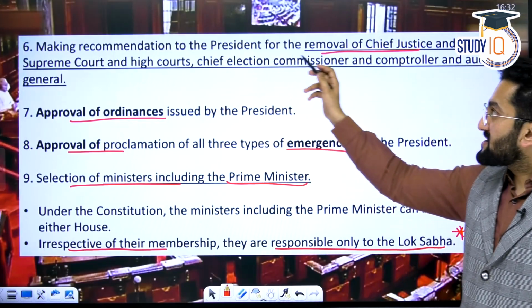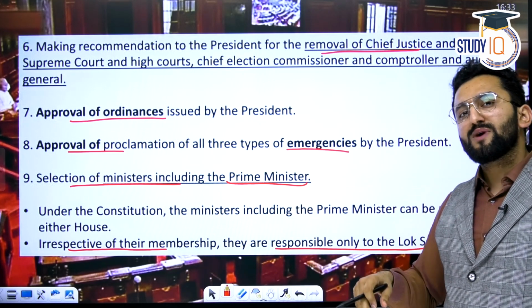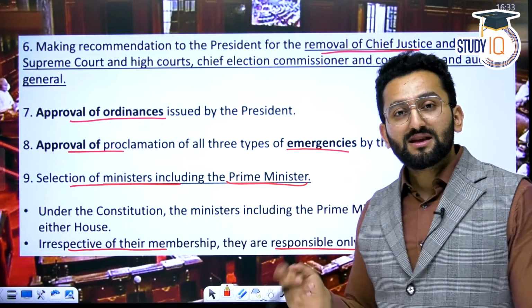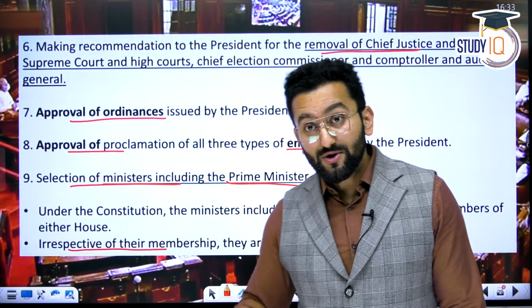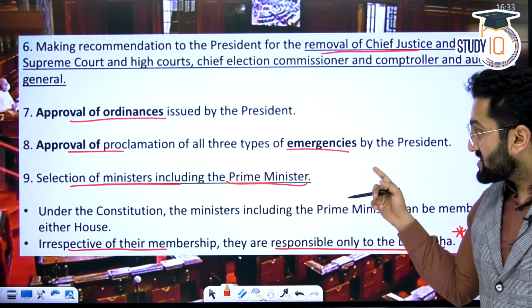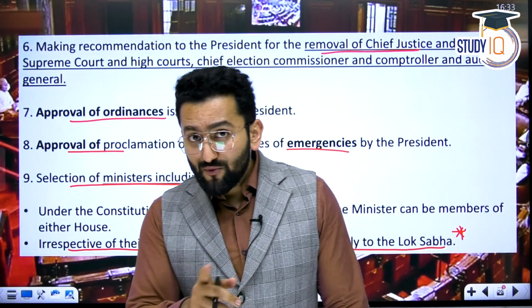Making recommendations to the President for removal of the Chief Justice or Supreme Court judges: in that respect also, Lok Sabha and Rajya Sabha are equal. Approval of ordinances: it's not like you just get it approved from Lok Sabha and the job is done. No, it needs to be approved by both Lok Sabha and Rajya Sabha. Approval of proclamation of emergencies: I hope you remember the National Emergency chapter. It needs to be approved by Parliament within 30 days.